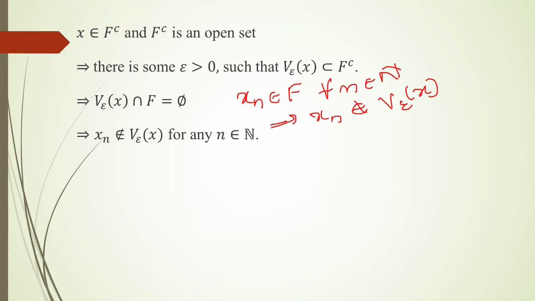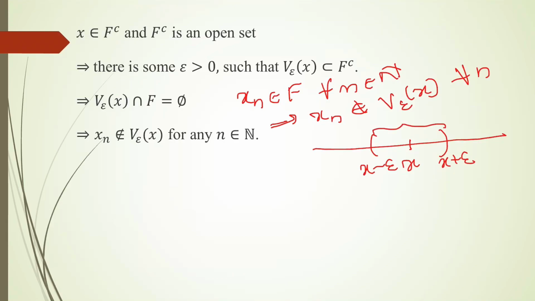Now suppose this is X, we have some epsilon neighborhood of X here. So this is X minus epsilon, this is X plus epsilon. We have Xn is not in V epsilon of X for all n. So no Xn is inside this interval. None of these Xn's are inside the open interval X minus epsilon, X plus epsilon. So every Xn lies outside this interval.